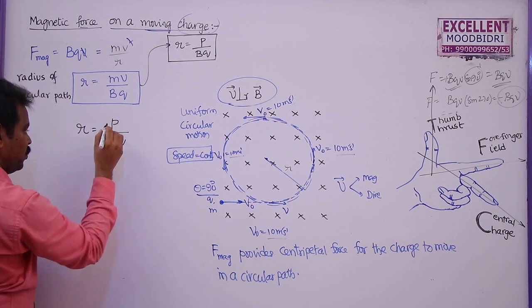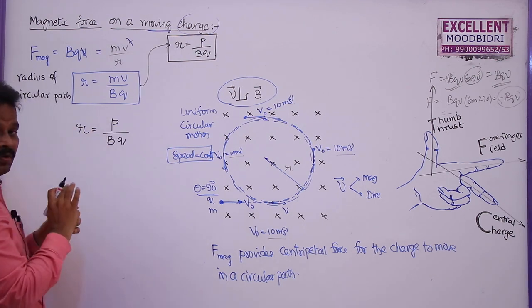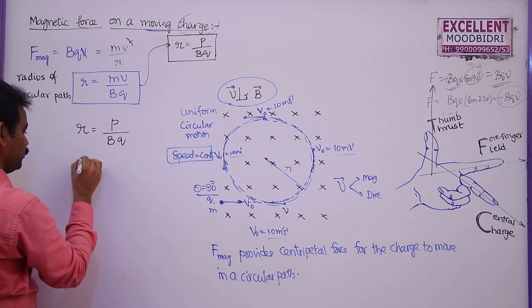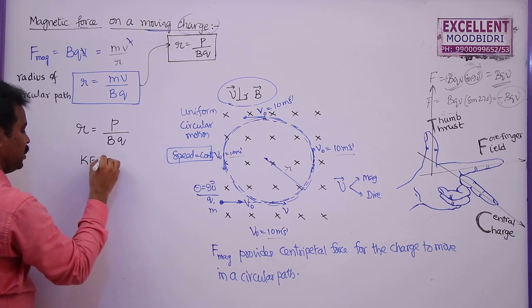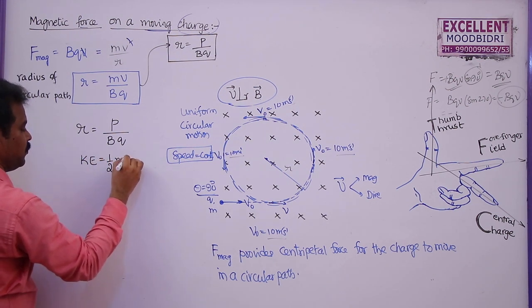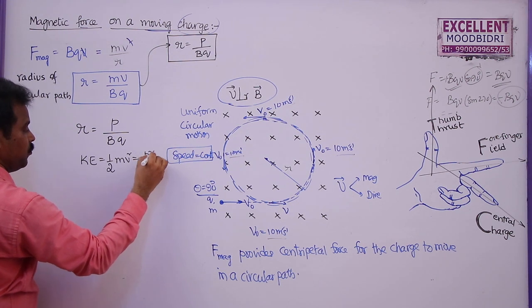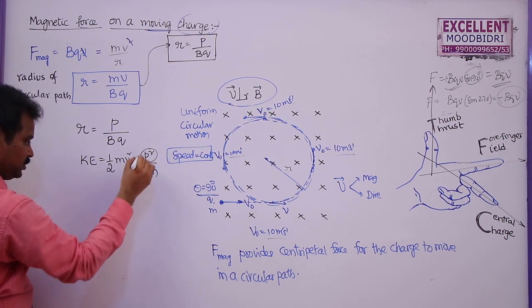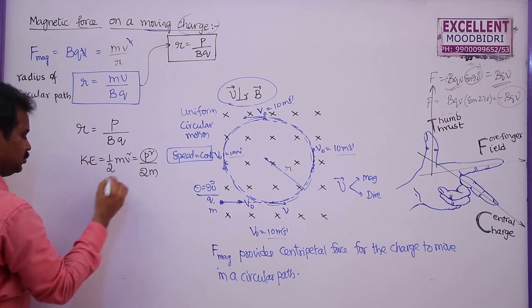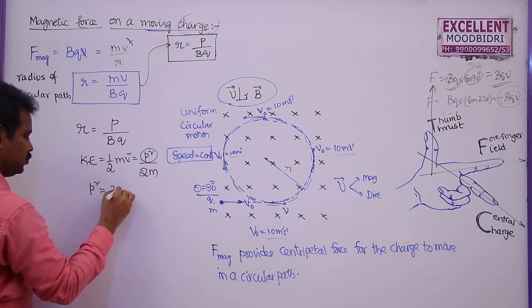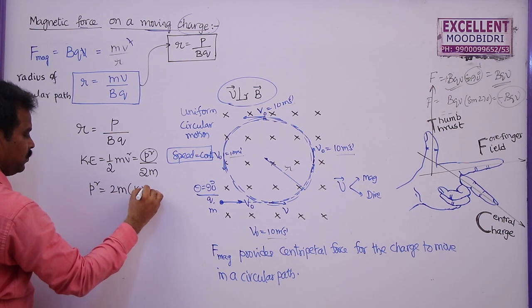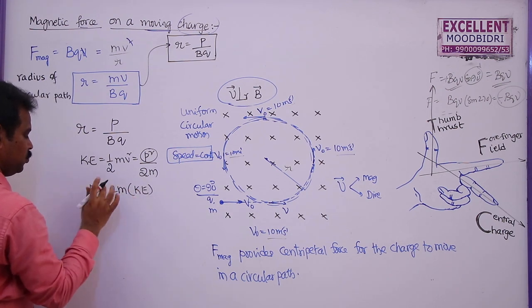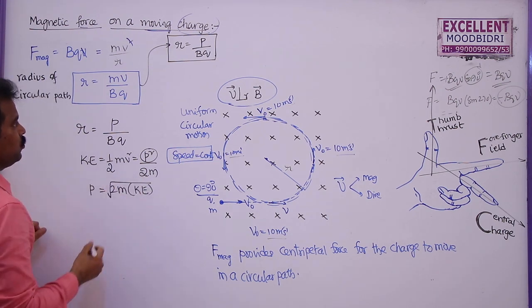Similarly, we know the relation between kinetic energy and momentum. Kinetic energy of a charged particle we generally write as half mv square, or in terms of momentum this can also be written as p square by 2m. So p square is equal to 2m into KE, and p is equal to root 2m into KE.